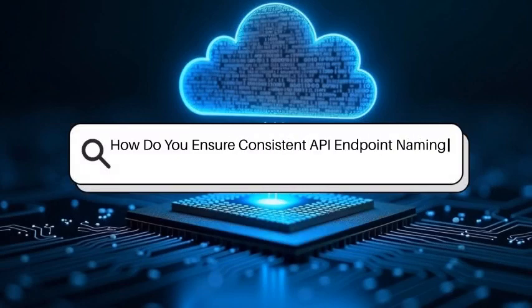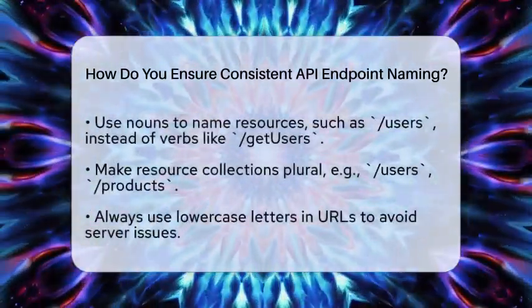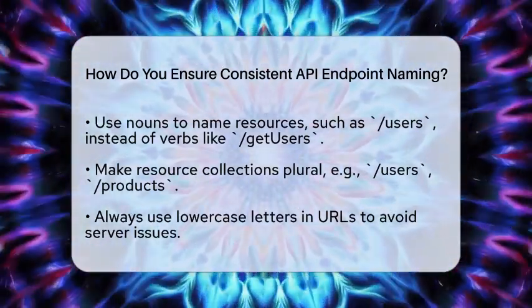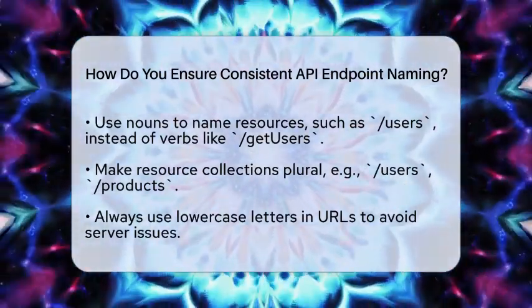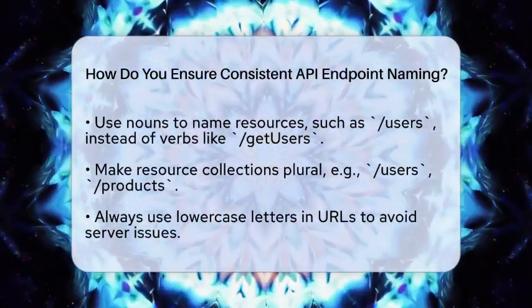How do you ensure consistent API endpoint naming? Imagine building an API that everyone can understand and use without confusion. Consistent naming makes your API predictable and easy to navigate. When you keep your endpoint names clear, everyone benefits.